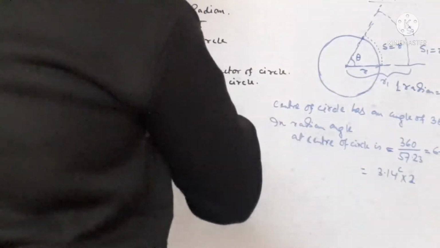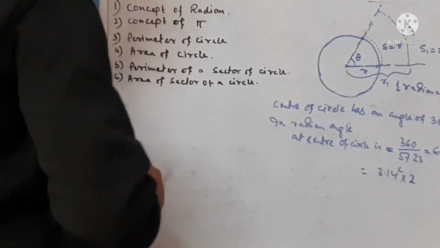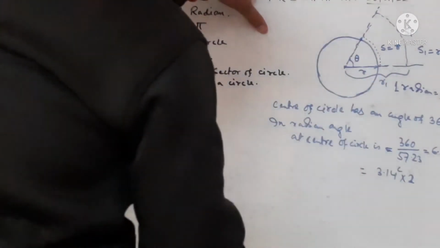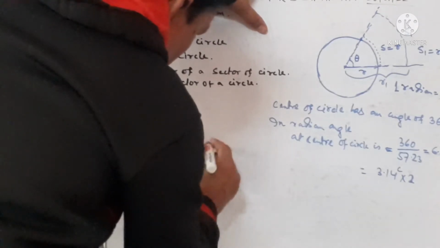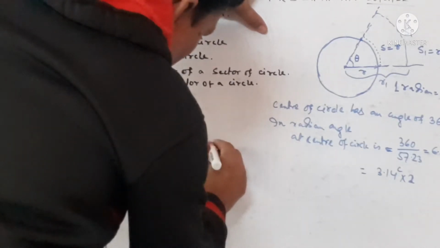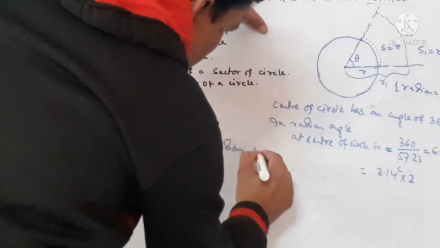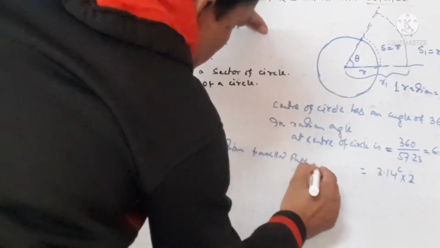Now we will discuss the perimeter of a circle. Definitely s equal to r. So for 1 radian, the traveled path equal to r.